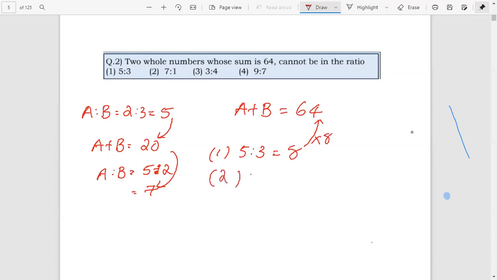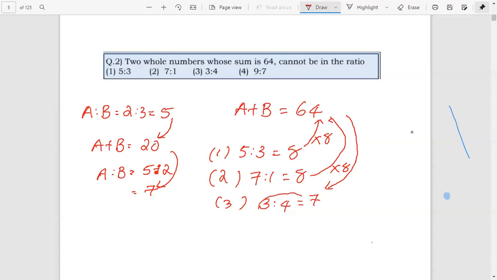The second one, 7 is to 1: add 7 plus 1, which gives 8. Check whether 64 is a multiple of 8. 8 times 8 equals 64. Third option, 3 is to 4: add 3 plus 4 to get 7. Check whether 64 is a multiple of 7 or not. 64 is not a multiple of 7. Therefore, we cannot have a ratio like 3 is to 4. Therefore, the answer is the third one, 3 is to 4.